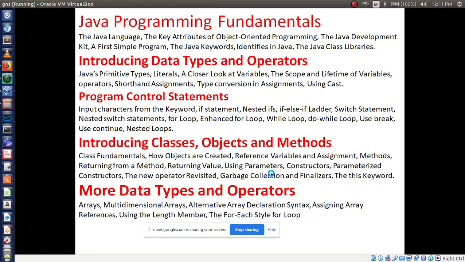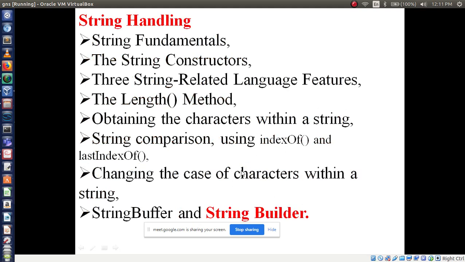Okay, now today we will start the last part of this unit, that is string handling. So in string handling, we have these concepts. One is string fundamentals and string constructors, the length method, and obtaining the characters within a string. There are different kinds of methods available in string, and string comparison, and changing the cases, that means lowercase to uppercase and uppercase to lowercase.